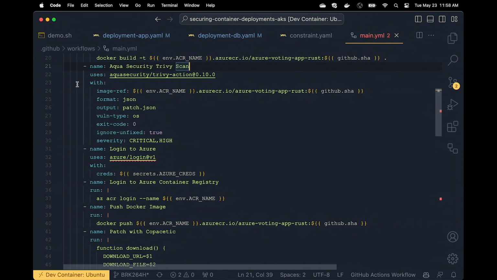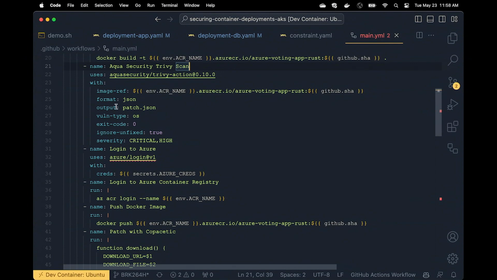So that image is coming up from above, which is what the Docker build just completed. We're going to format with JSON and output a patch JSON. Scan only for OS vulnerabilities, and not error on exit, so we're going to set that to 0. And then ignore unfixed, and then only worry about critical and high.